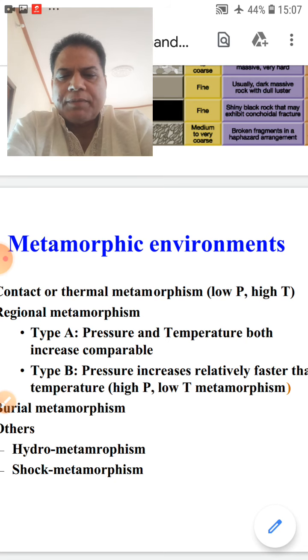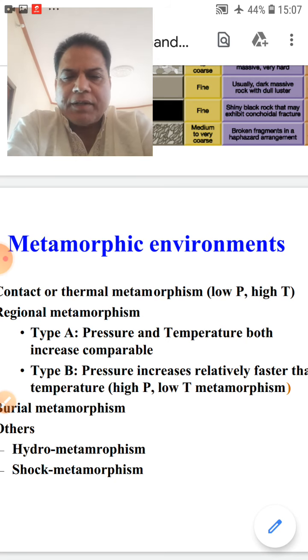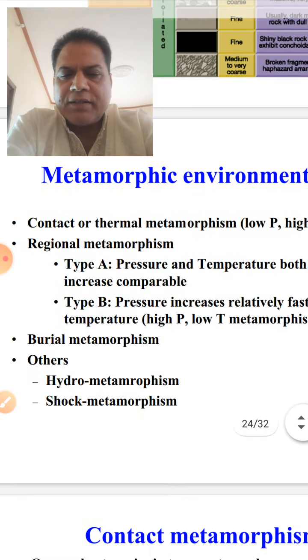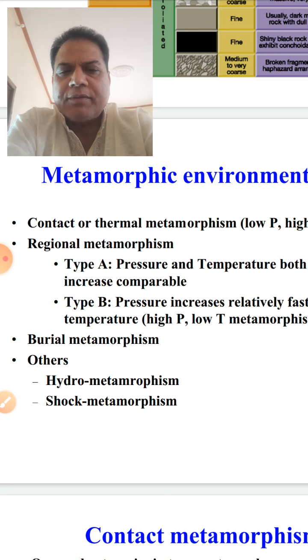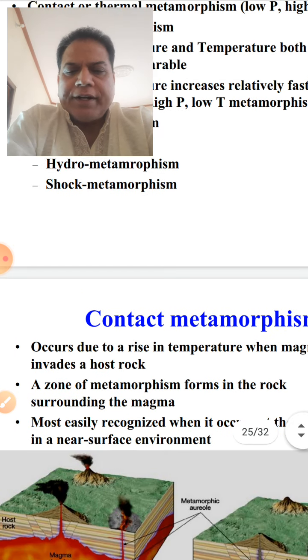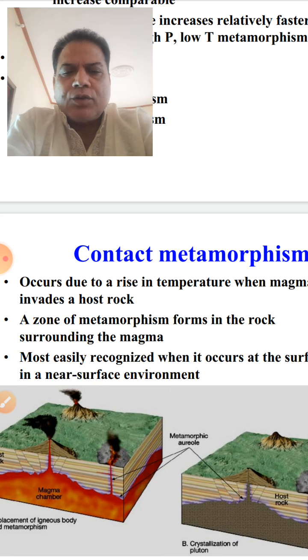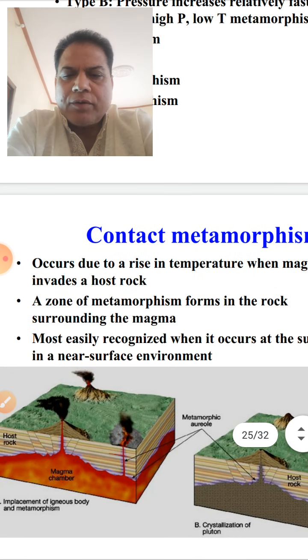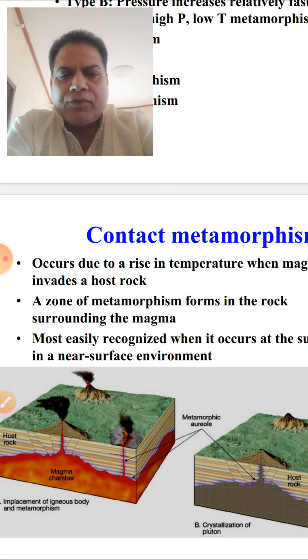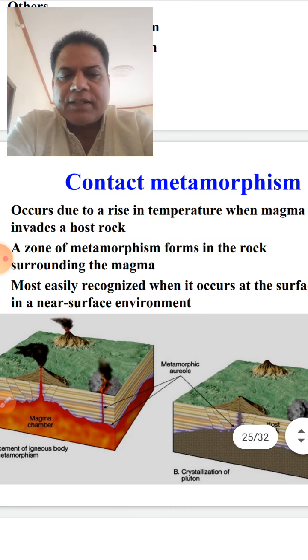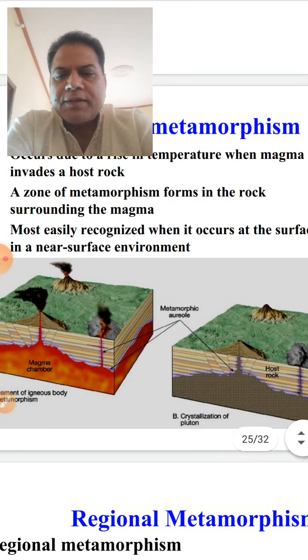In regional metamorphism, pressure and temperature both increase comparably in type A, and in type B pressure increases relatively faster than the temperature. So burial, and then these two, because in regional metamorphism the foliated rocks develop, and in contact metamorphism the non-foliated rocks occur. Contact metamorphism occurs due to a rise in temperature when magma invades the rocks. A zone of metamorphism forms in the rock surrounding the magma, most easily recognized when it occurs at or near the surface environment.